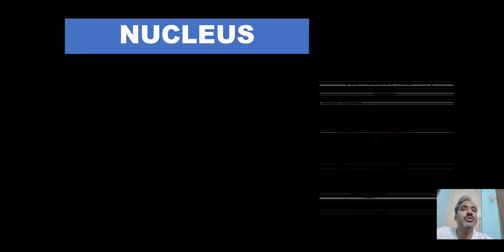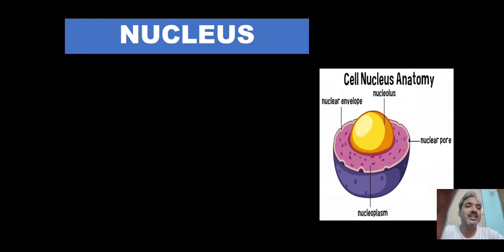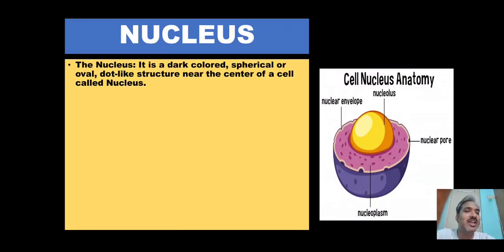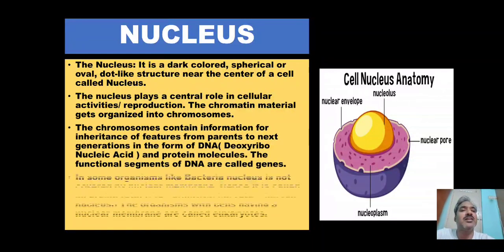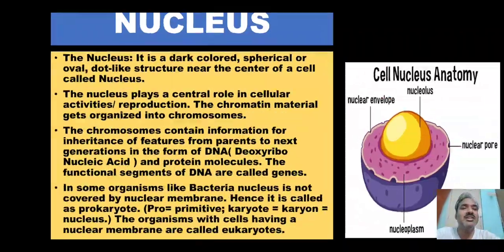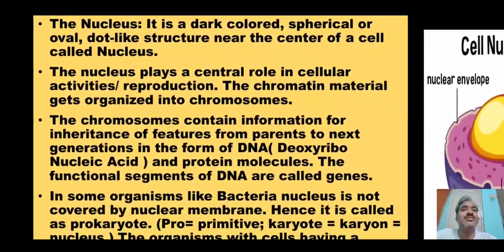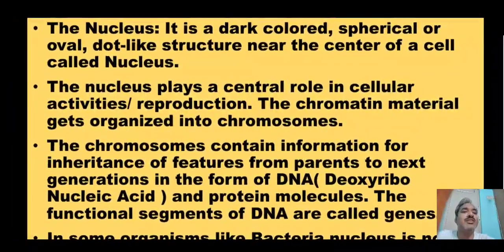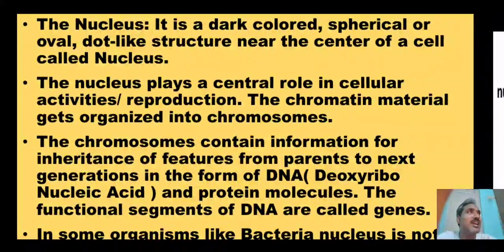Now we move to the nucleus. That is the center part of the cell. Here you can see in the diagram the yellowish color, that is the nucleus. It's a dark colored, spherical or oval shaped, dot-like structure in the center of the cell called the nucleus. The nucleus plays a central role in cellular activity. It's like a headquarters. It controls all the activities of the cell, reproduction, and everything is controlled from the nucleus.